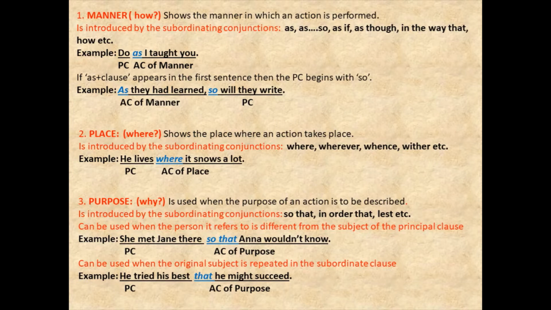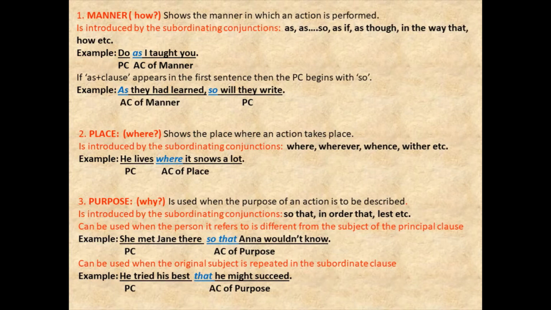Okay, so adverb clause of manner tells you how the action is performed, shows the manner in which an action is performed. And the associated question for the adverb clause of manner is how. So if it is answering the question how, you will understand that it is the adverb clause of manner.